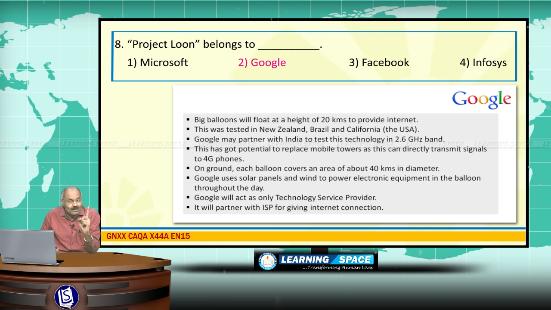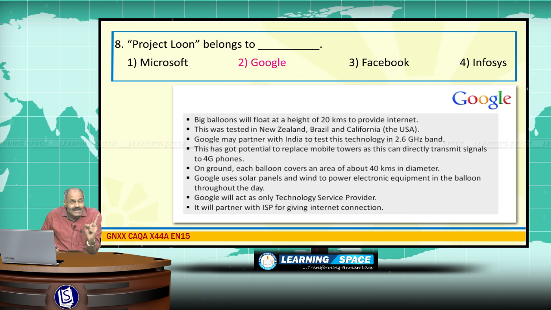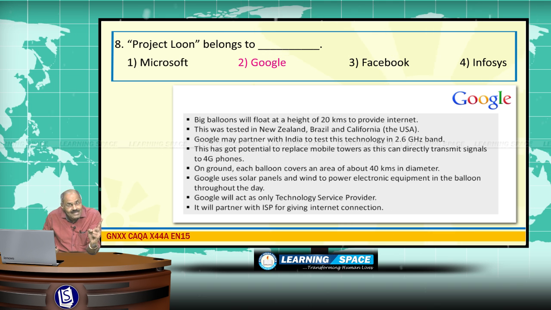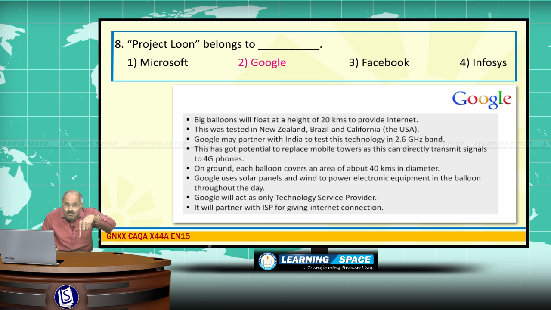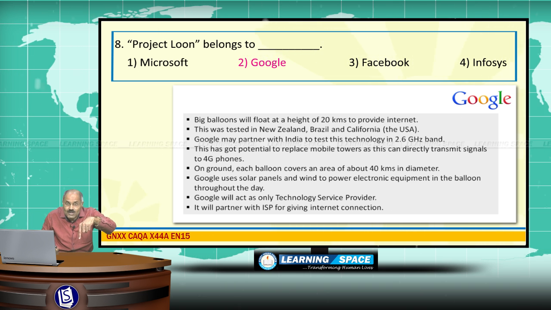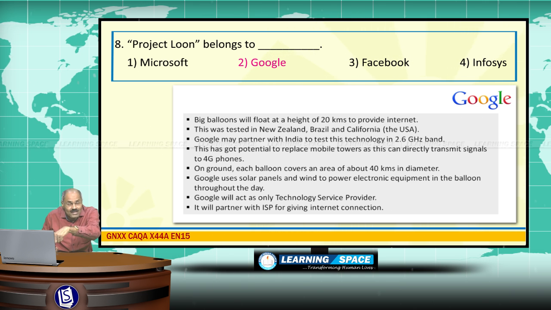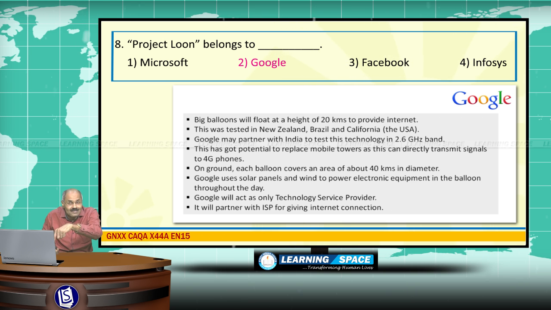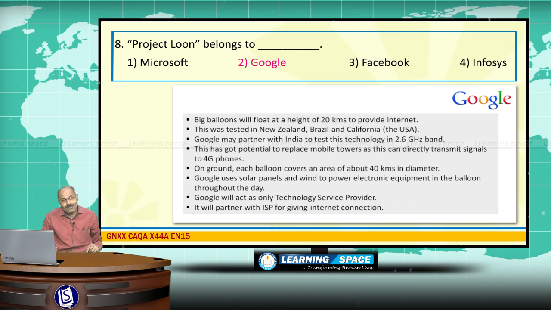So Project Loon belongs to Google. Satellites, that is Facebook, and white spaces, that is by utilizing the unused spectrum of television transmission, that is Microsoft. Recently Satya Nadella stated that they will use those white spaces to provide low cost internet.